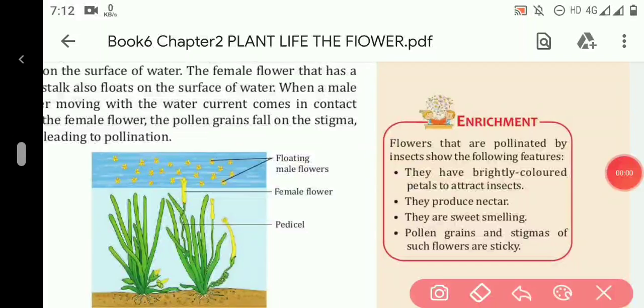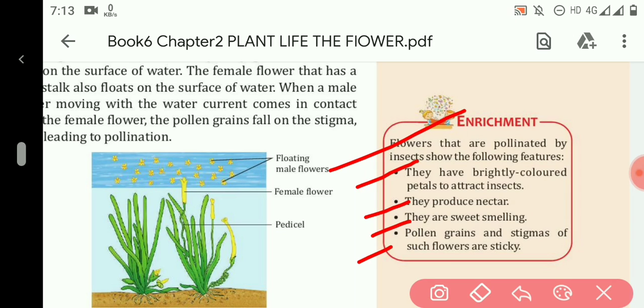Now here is an enrichment given about the pollination by insects. The flowers that are pollinated by insects show the following features. First, they have brightly colored petals to attract insects. Second, they produce nectar so that insects go to collect nectar. Third, they are sweet smelling. Fourth, pollen grains and stigmas of such flowers should be sticky.